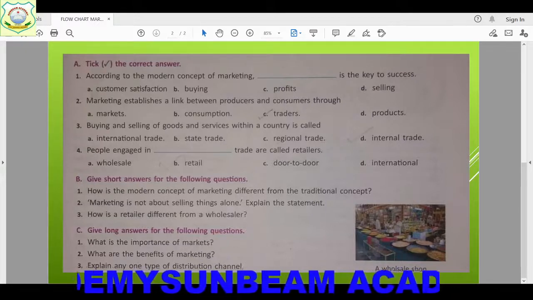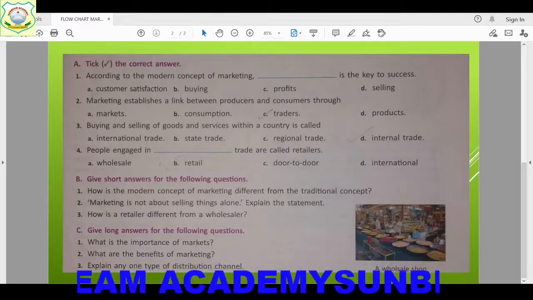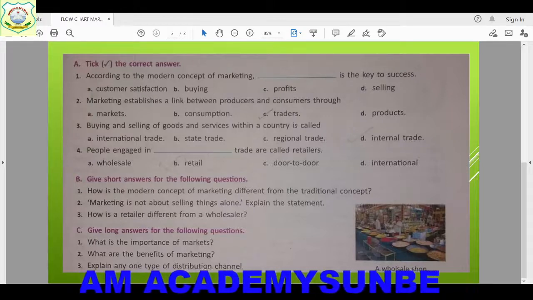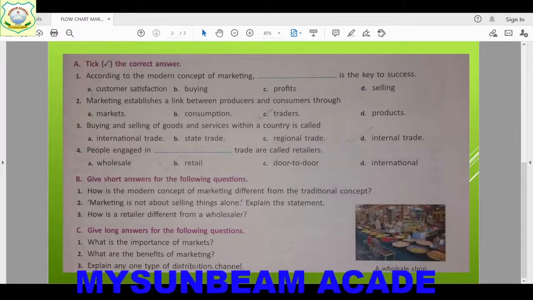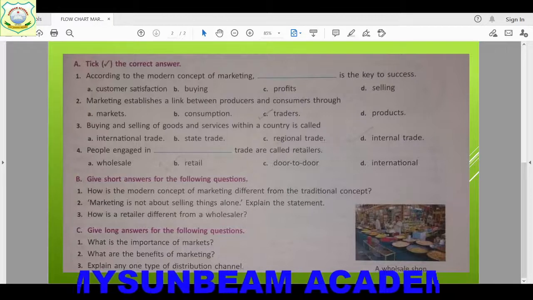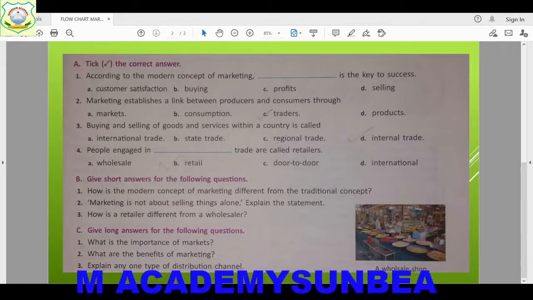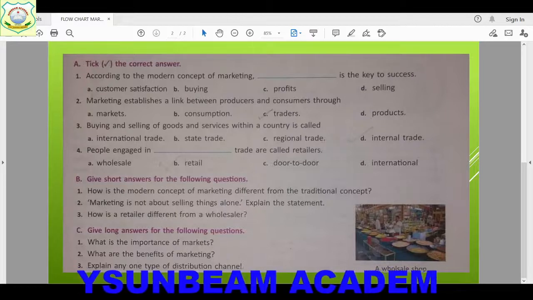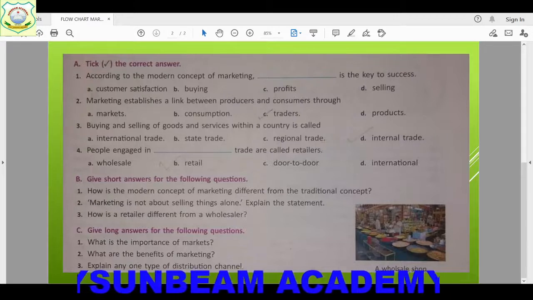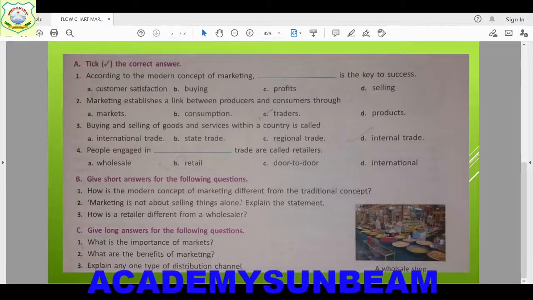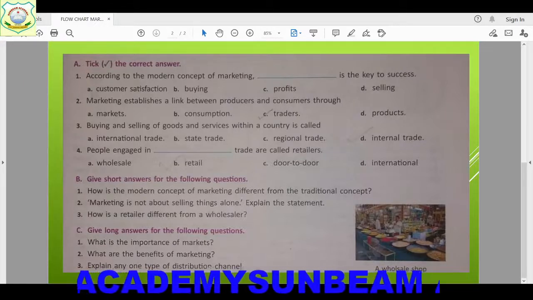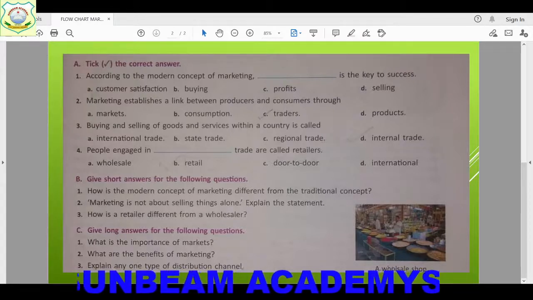So, understood. Now third question, how is a retailer different from a wholesaler, children? Simply, retailers are engaged in retail trade. The producers supply goods directly to retailers, who then sell them to consumers. So no wholesaler is involved here. Now the producer supplies goods in bulk to the wholesaler, who then sells these goods in small quantities to customers. No retailer is involved. Understood, children? Now it's clear. Now we will discuss the long answers.